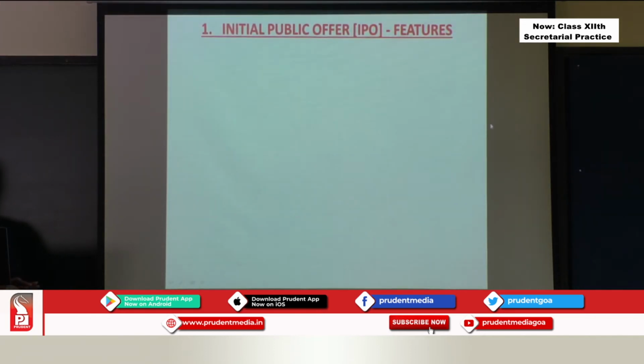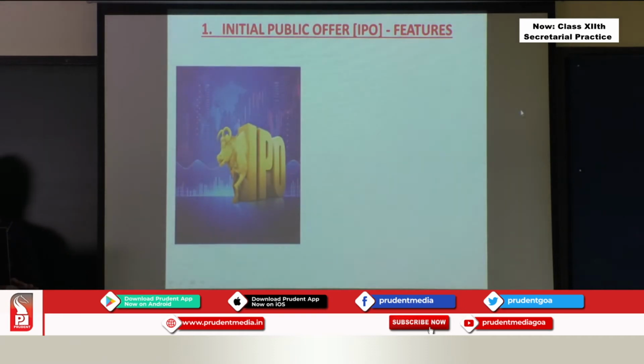Then, while issuing an IPO, what is done? Again, you can see the features of an initial public offering. I'm doing the features of IPO. You can see the investor's money goes directly to the company. Remember that picture I showed you. The investor buys it and the money goes directly to the company. So this is the feature of that: investor's money goes directly to the company for the new issue of shares.